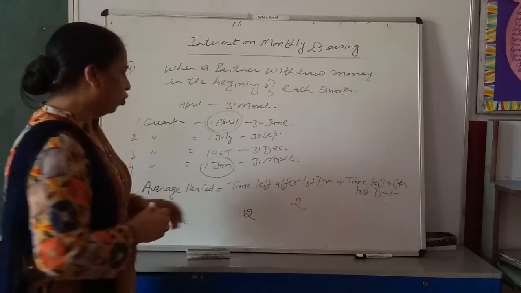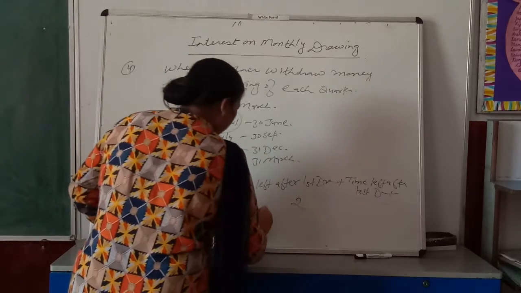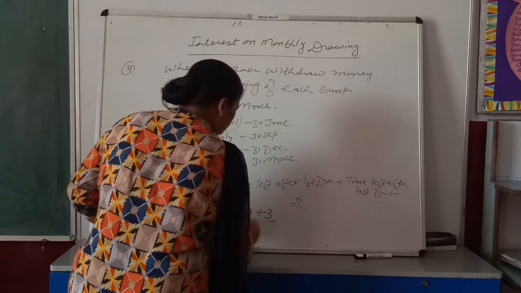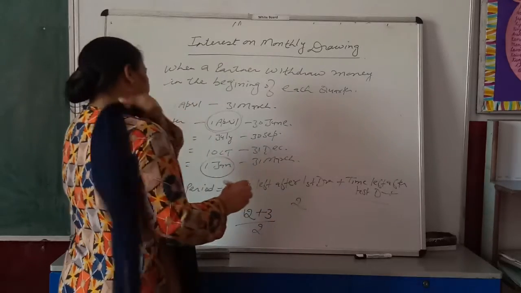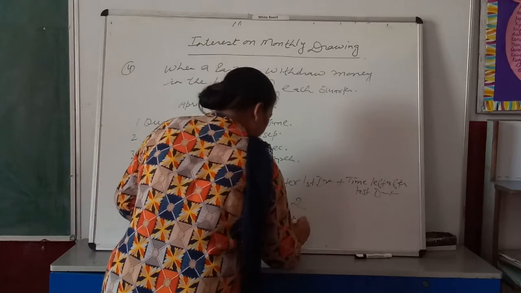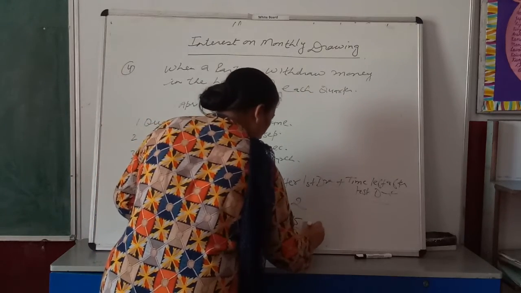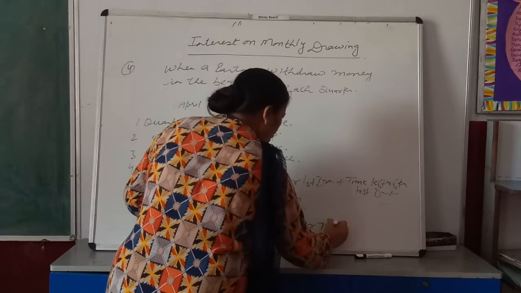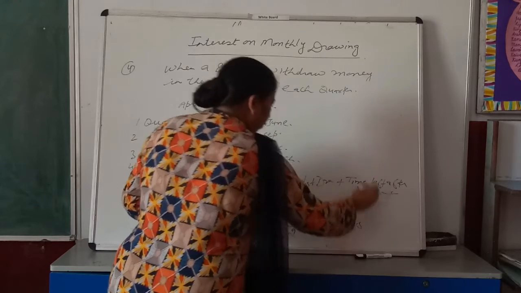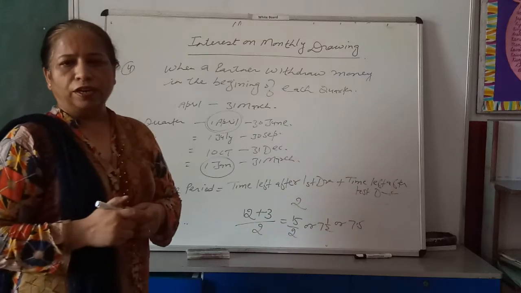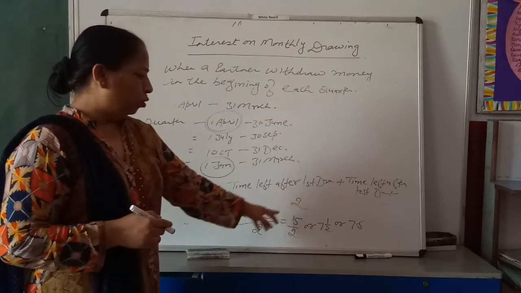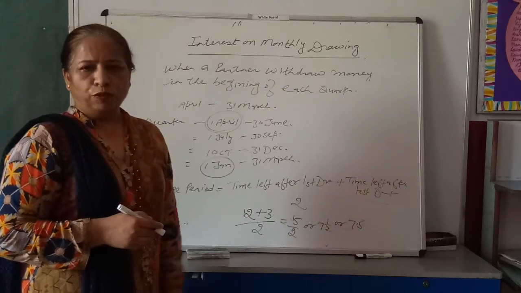Time left after last drawing is January, February and March, 3 months. So the average period will be 15 by 2 or 7.5.